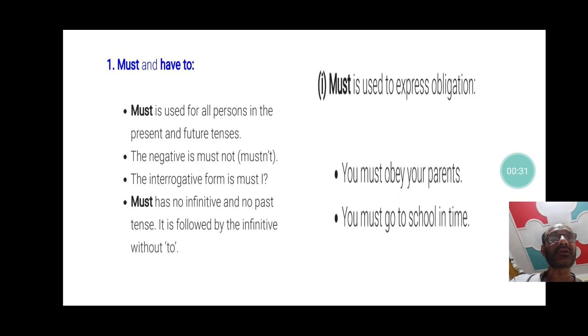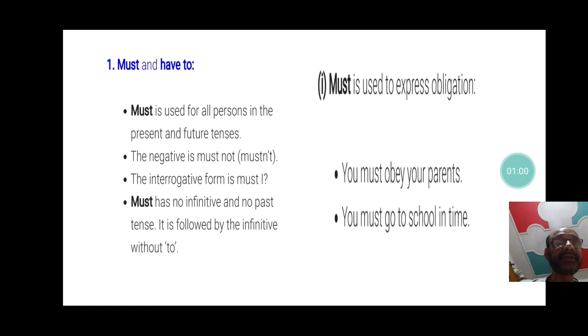Must is used for all persons in the present and future tenses. The negative of must is must not. So we don't add auxiliaries before modals. We add a not and make it negative. And if we place the subject after the modal, it becomes interrogative. The negative is must not. The interrogative form is must I, must you, must he, must they.